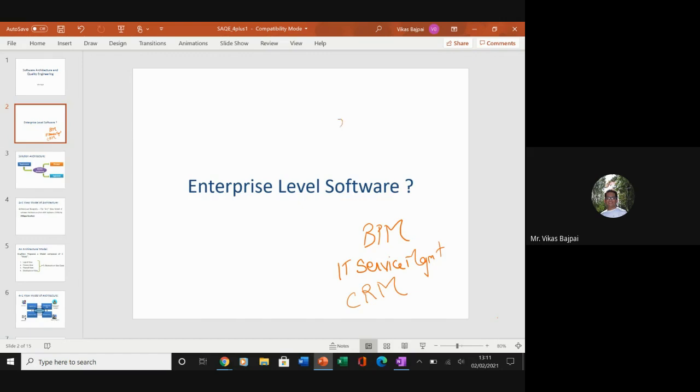Yeah, it's your customer relationship management application. So I can have a business intelligence application, I can have a project management application, I can have HRM as well, human resource management application, I can have some health and safety related application. So all these things will fall under this particular category.